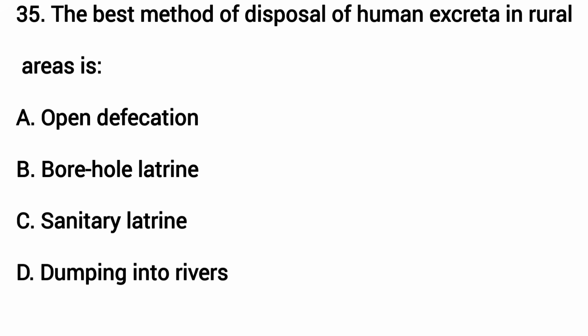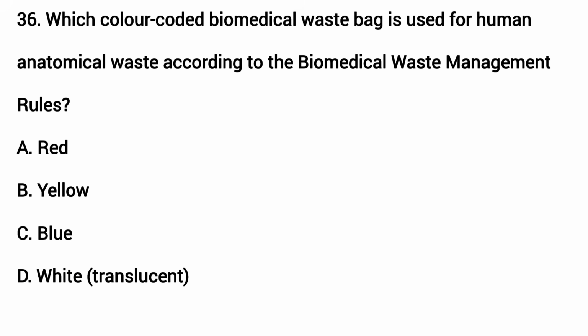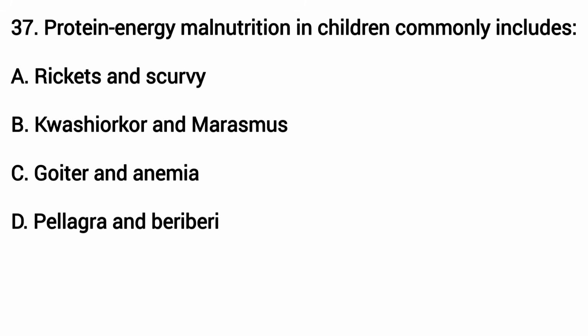The best method of disposal of human excreta in rural area is. The answer is C. Sanitary latrine. Which color code biomedical waste bag is used for human anatomical waste according to biomedical waste management? The answer is B. Yellow bag. Protein energy malnutrition in children commonly includes. The answer is B. Kwashiorkor and marasmus.